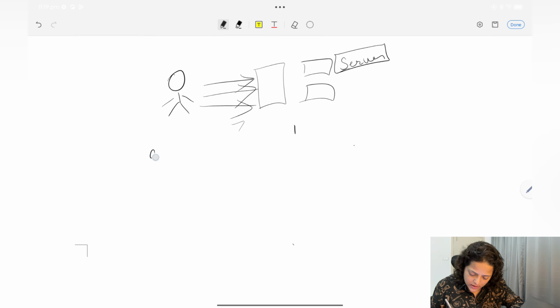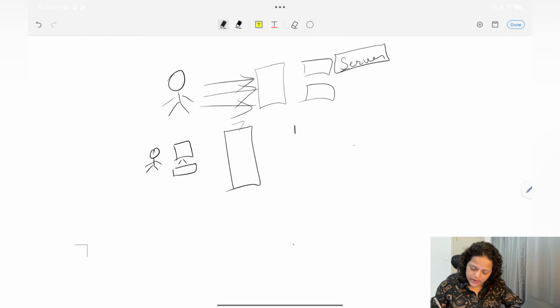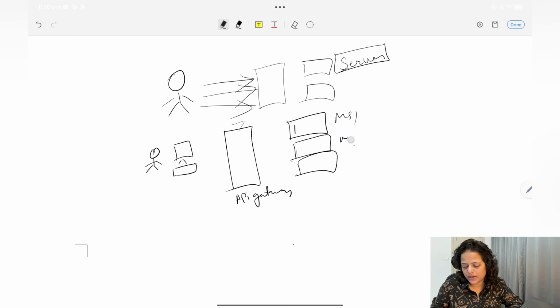So let's say this is your client machine. Now here you have an API gateway, and here you have your services: microservice 1, microservice 2, microservice 3, and somewhere here you have a database and cache. We don't need cache right now.